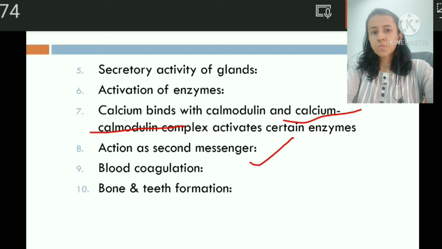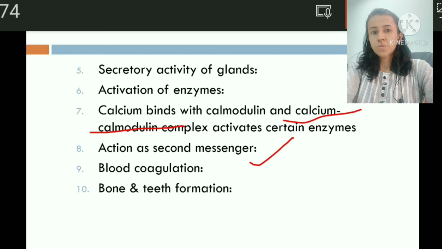For bone and teeth formation, calcium along with phosphorus are required. In bone, they form hydroxyapatite crystals and they provide physical strength to the bone, and bone also acts as a reservoir for the calcium. So let us repeat importance of calcium.